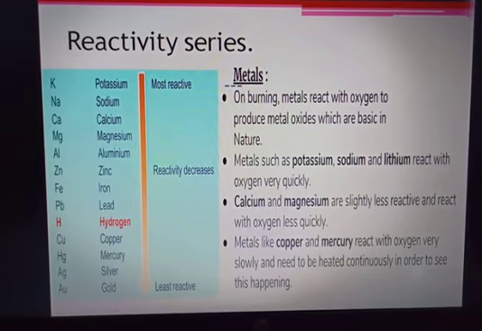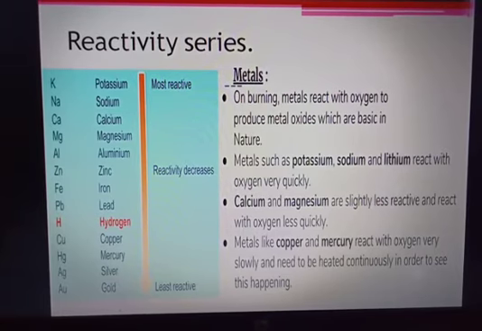So the upper elements are the most reactive, meaning, like I said, when metals react easily, we say they are more reactive. Then the reactivity decreases. So you can see the arrow is going downward, and elements like silver and gold are least reactive, meaning they do not react at all. So one by one we will see what it is.